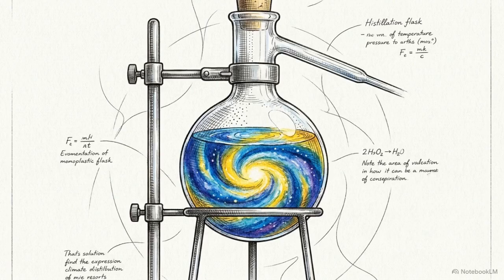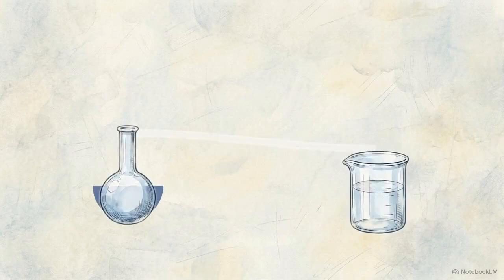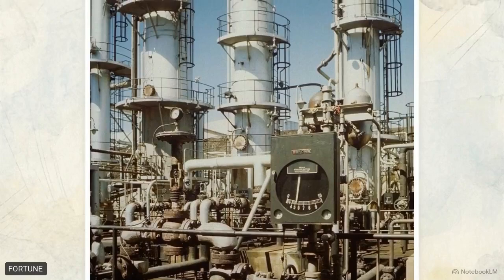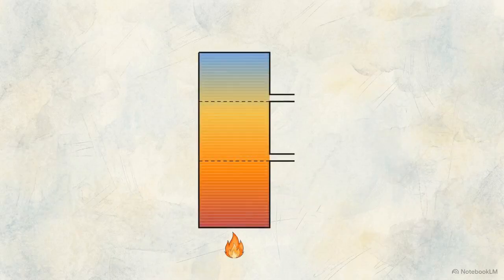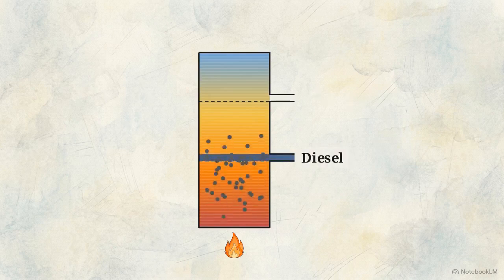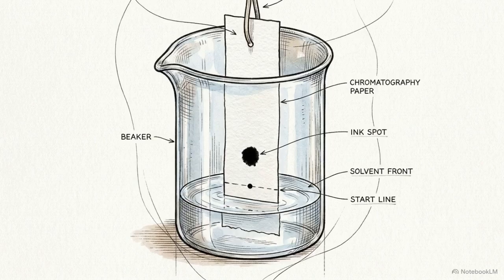Fractional distillation is used to separate liquids that are dissolved in one another. By slowly heating the mixture, the liquid with the lowest boiling point turns into a vapor first, allowing it to be captured and cooled back into a pure liquid. These industrial towers use this process to refine crude oil. As oil vapors rise, different fuels like gasoline and diesel cool and separate at different heights, allowing us to harvest them individually. We can also separate similar substances using paper chromatography.